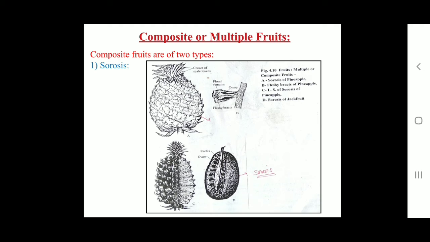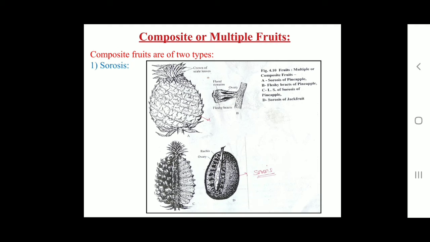So first we see the first type, that is the sorosis type of fruits. This multiple fruit develops from spike, spadix or catkin type of inflorescences. Generally all parts of the inflorescence are involved in fruit formation. In Artocarpus integrifolia, that is jackfruit, in Marathi it is called phanas, the flowers are arranged on a thick spindle-shaped rachis along with the fertile flowers. The perianth leaves become juicy.